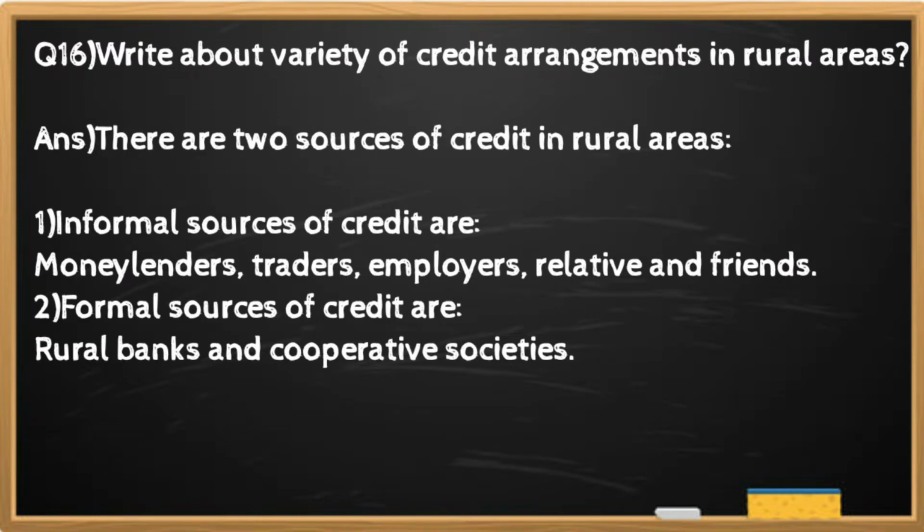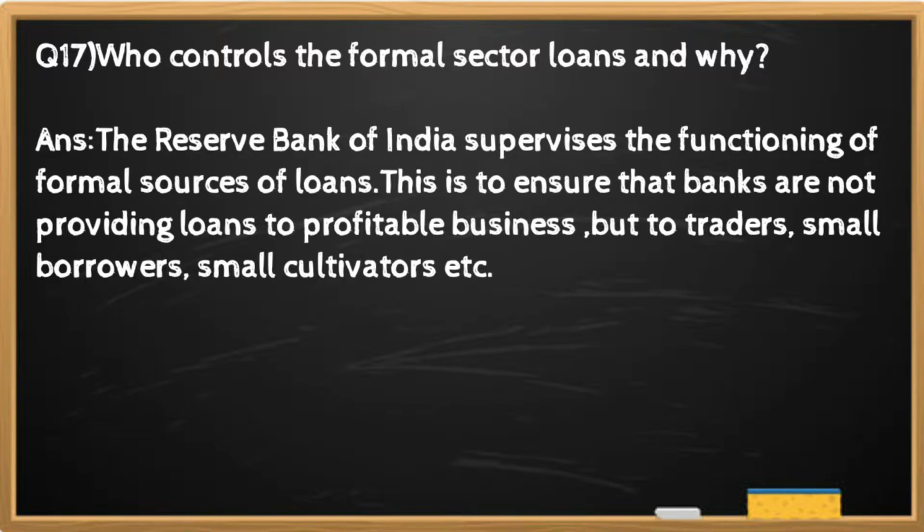Question number 16. Write about variety of credit arrangements in rural areas. And the answer is there are two sources of credit in rural areas: informal sources of credit and formal sources of credit. Informal sources of credit are moneylenders, traders, employers, relatives and friends, and formal sources of credit are rural banks and cooperative societies.